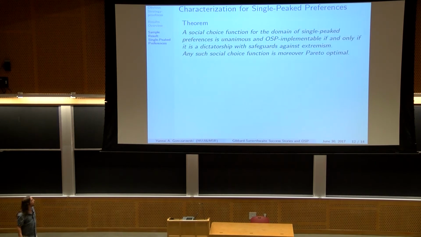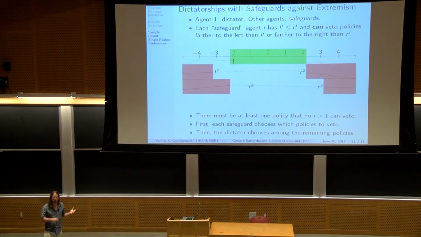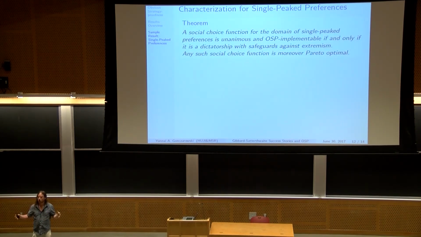So this is the mechanism, and our theorem is that a social choice function for the domain of single peak preferences is unanimous and obviously strategy-proof implementable if and only if it is a dictatorship with safeguards against extremism, and any such social choice function is moreover Pareto optimal. So we assumed only unanimity. Obvious strategy-proofness gave us Pareto optimality for free, but at this point, it shouldn't be very clear to anyone in the audience why actually the strategies that I described are the strategy-proof strategies. So I'm going to give you now a different description that follows along the obviously strategy-proof tree, and hopefully that would clear everything up without a word of proof.